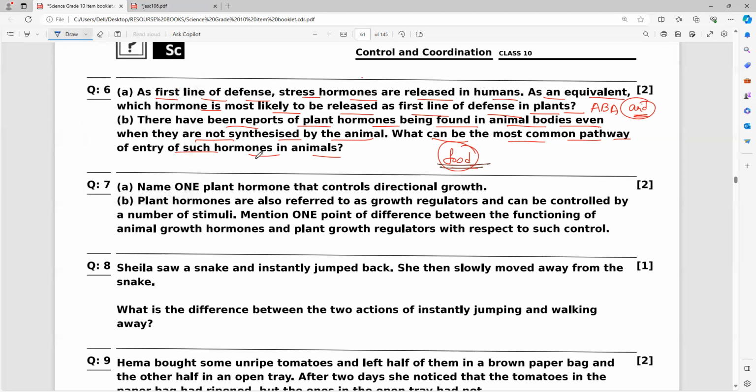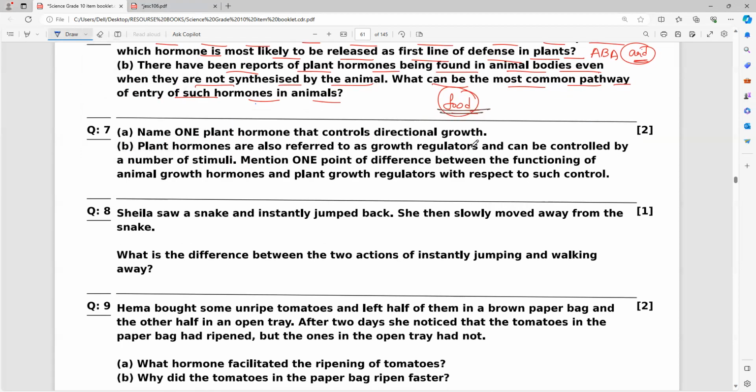So next question. Two words, 2 marks. Name one plant hormone that controls directional growth. Directional growth based upon the sunlight. Based upon the sunlight, automatically it will bend. So auxins will go to the upper region and growth will be more there. You all notice it. What is that, everybody? Yes, please. Directional growth. Who is that, guys? Auxin. Very good, Aishwarya and Rami.